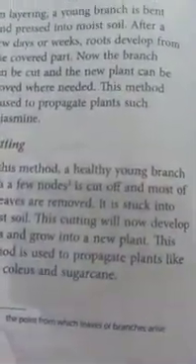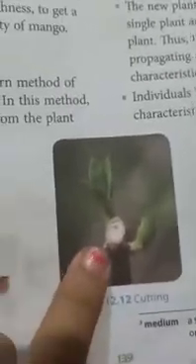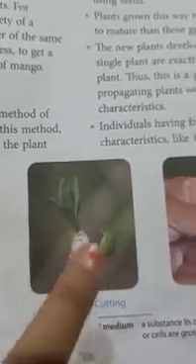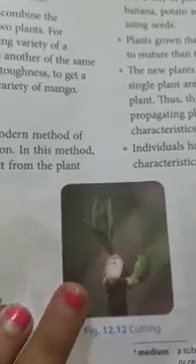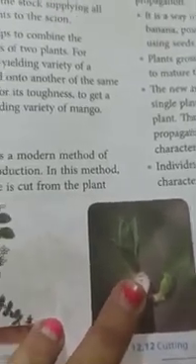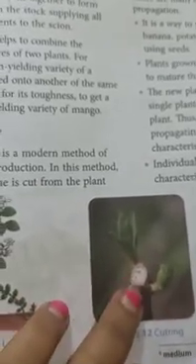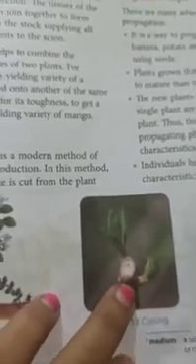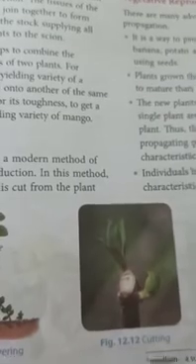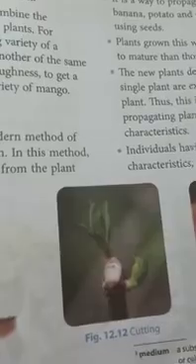Okay. Next we have cutting. Cutting is a process in which a healthy young branch, see here, a healthy young branch is first cut. Then the nodes and the leaves are removed, and the shoot part is removed from the cut portion. If you stick this cut portion in a moist soil, you will see that from this cutting some roots are getting developed, and finally a new plant is coming out from this cut portion. This is called cutting.